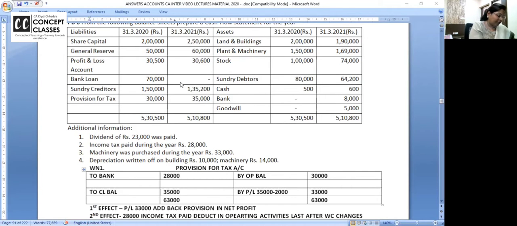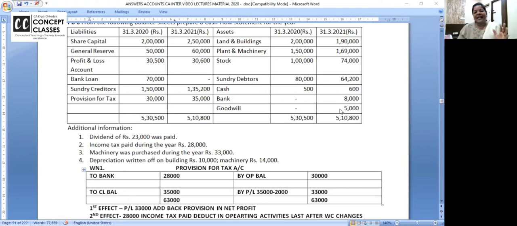Yes, you are getting how much change in the cash? 8,100, and change in cash is 8,100. Look at the screen. Opening cash and bank is 500 and closing cash and bank is 8,600. So 8,100 change in cash and cash equivalent is tallied. I hope it is clear.